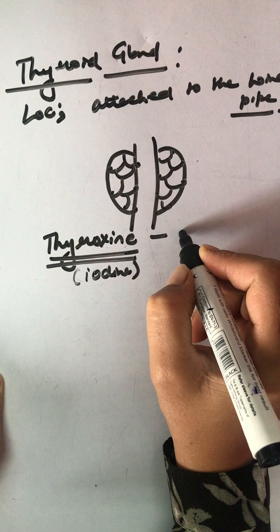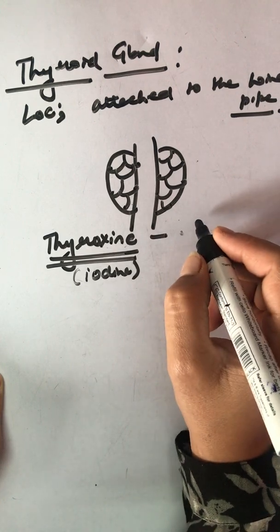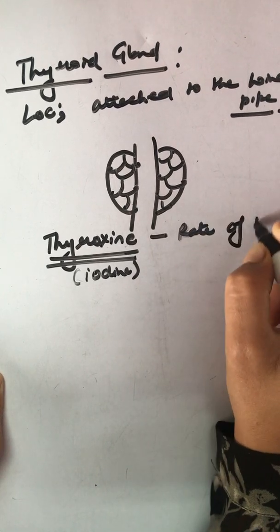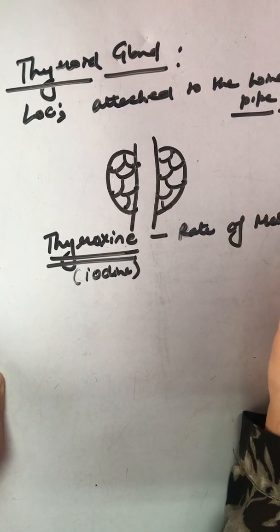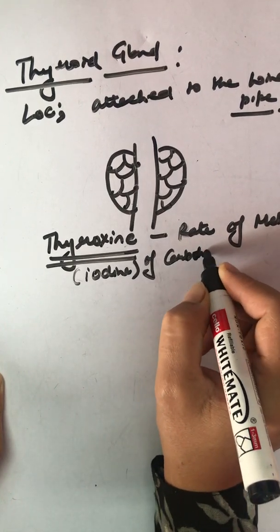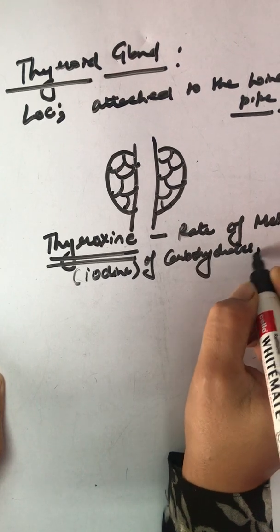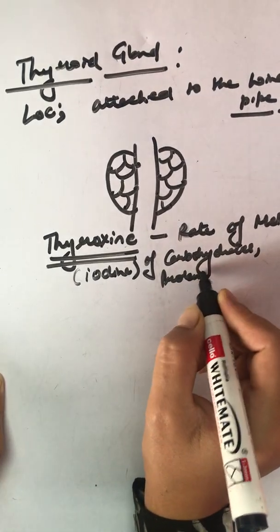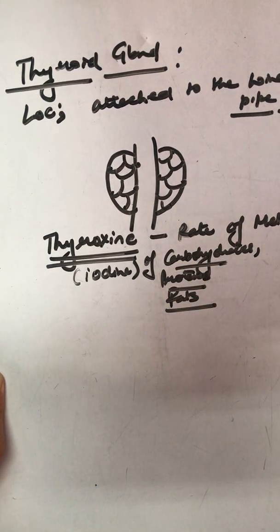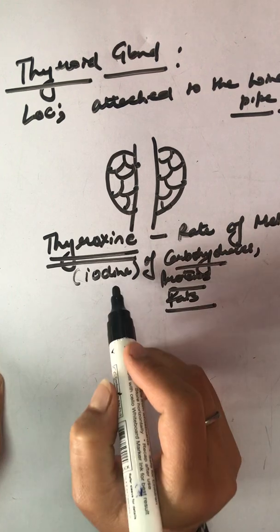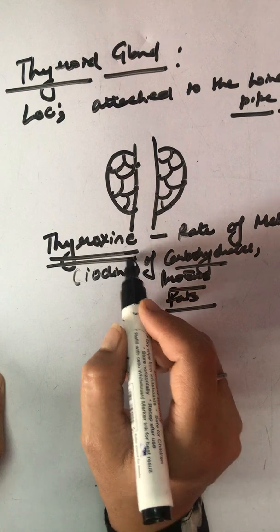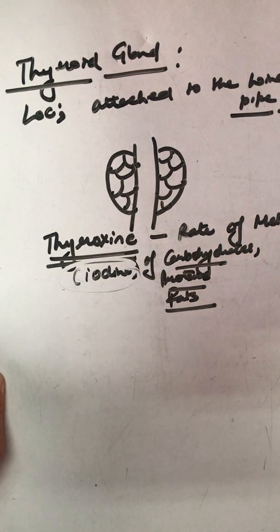The function of thyroxine is to control the rate of metabolism of carbohydrates, proteins and fats in the body. So oxidation of these three is taken up by thyroxine. It means iodine is necessary for the formation of thyroxine hormone.